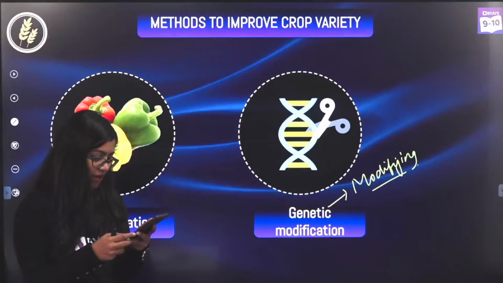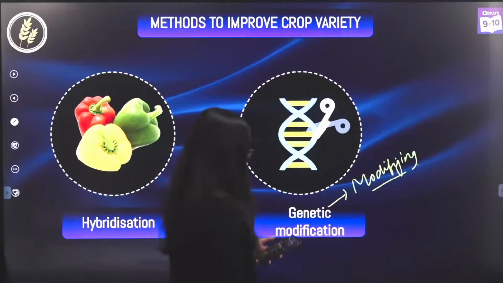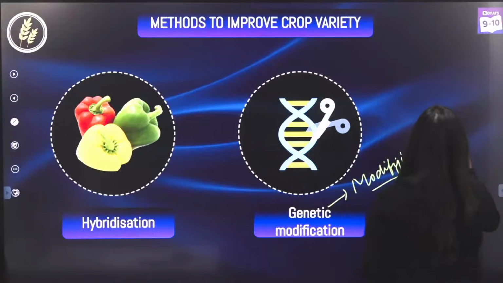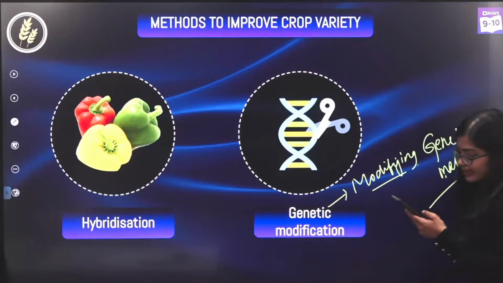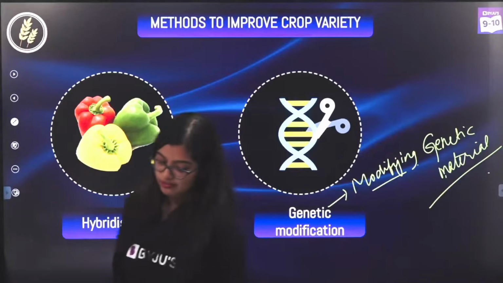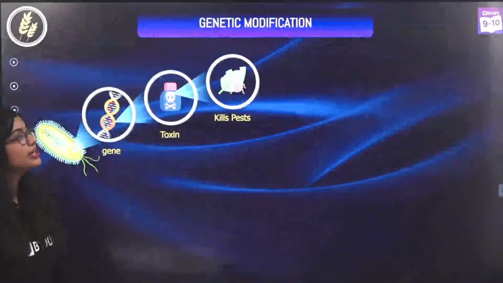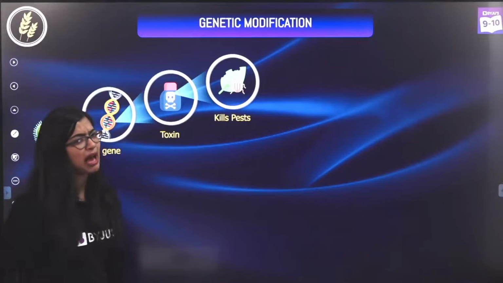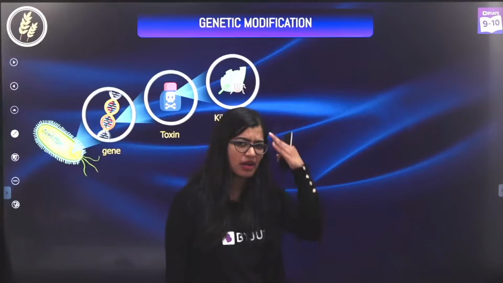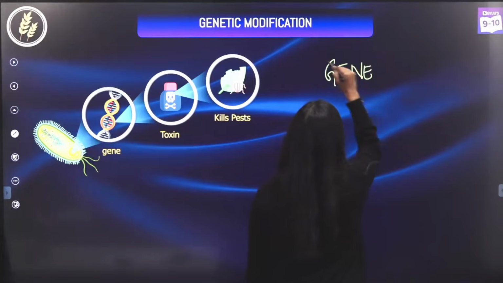Very good, very good. I am going to modify genes, right? Yes, very good. Genes or chromosomes. Or I'm going to combine your answers and say I am going to modify the genetic material, right? Very good, very brilliant. You're all so brilliant. Now for those of you who will tell me, ma'am, so many terms, I'm not able to understand, what is this? So I will tell you what a gene is first, okay?